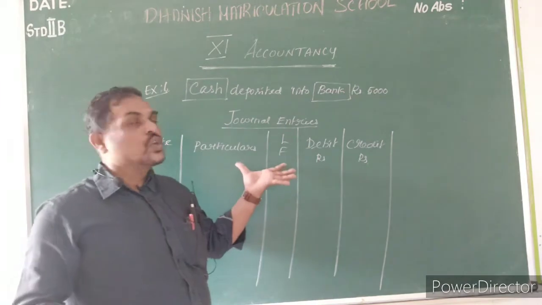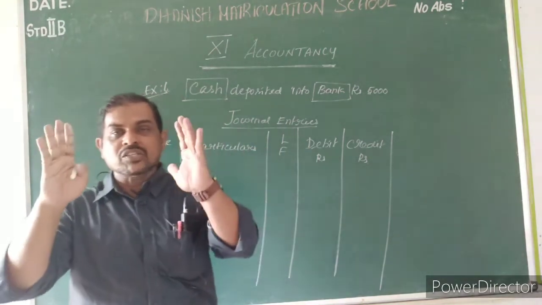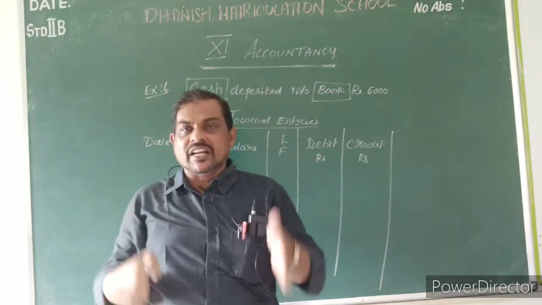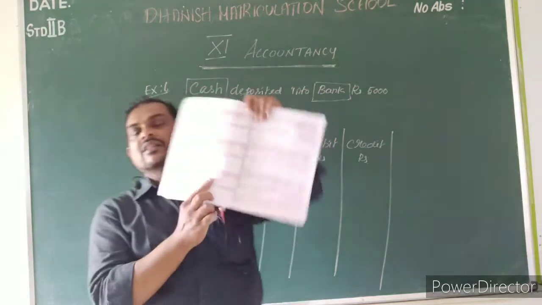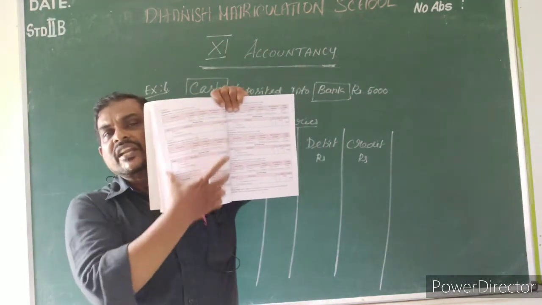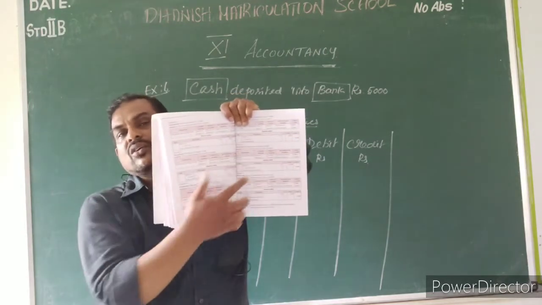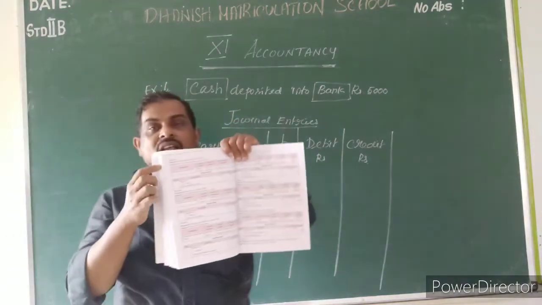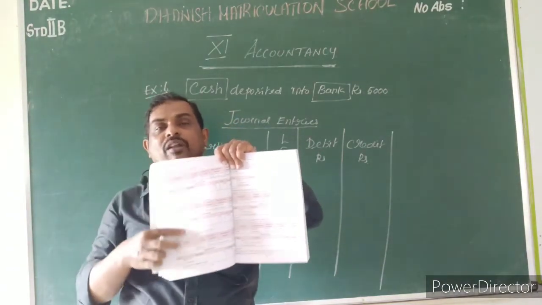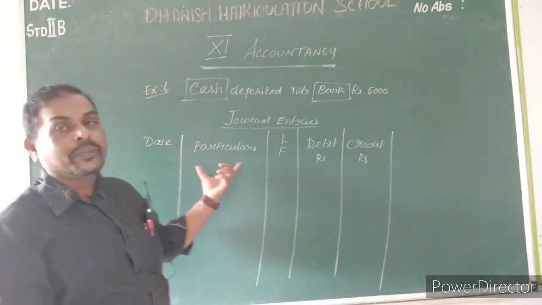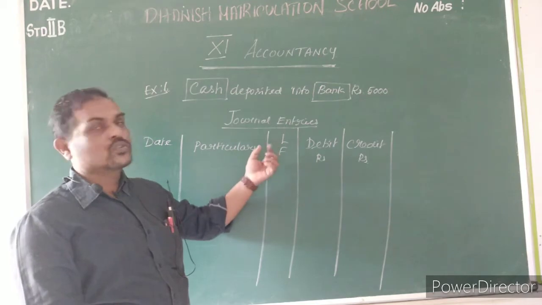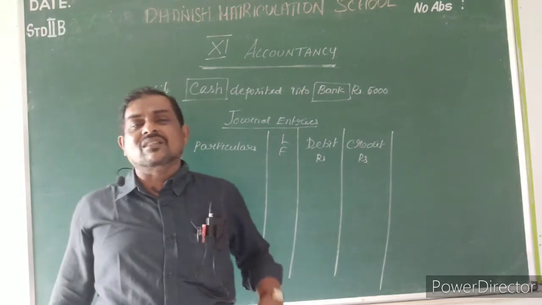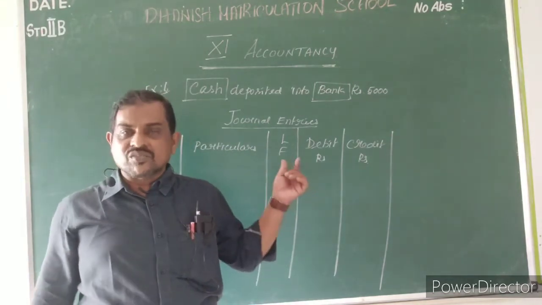See my dear students, you have to use the accountancy notebook only. Take a single page, don't use a double page, while writing the journal entries. In the single page, you write the heading in the center as journal entries. The first column is the date column. The bigger column is called particulars. The small one is LF, the ledger folio, which will not be used, but for accounting purposes we just mention LF.